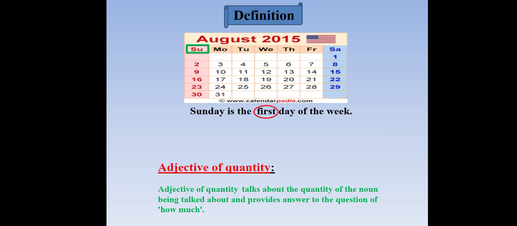If you set up a question from the sentence, you can find an answer, and it will be a quantity. How old are you? How much rice do you want? Another example: little, the second one. This can also be used as an adjective.